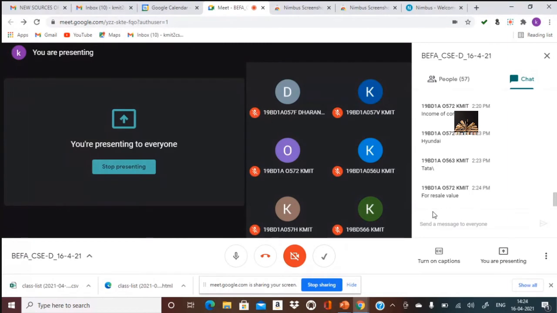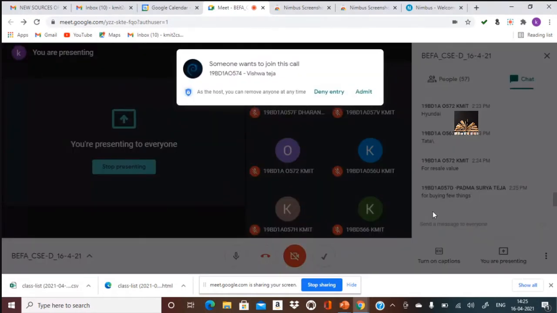For resale value? Okay, for the car. Not for the resale value. If you want to buy a car or buy a thing, we normally see who is a market leader.